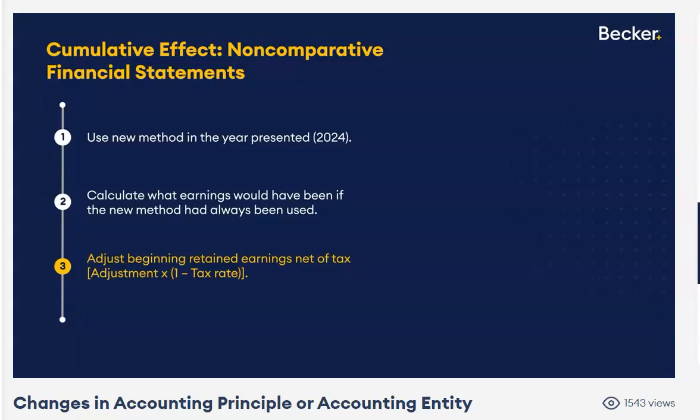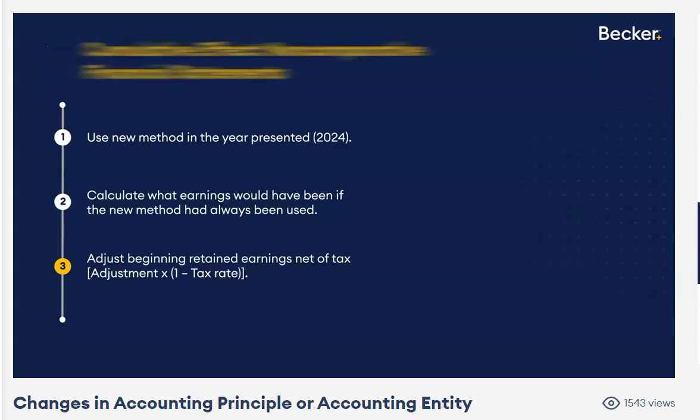And then we will adjust beginning retained earnings for 2024. The beginning balance, you will adjust. And that will now take our retained earnings from what it was using the old method to what it is now had we always used the new method. All right, you'll see it's not that big of a deal. And that's what we'll do if non-comparative financial statements are being shown. You only have the current year, so adjust the beginning retained earnings for that current year cumulatively.